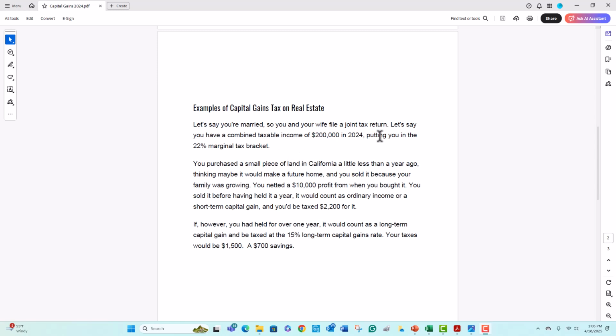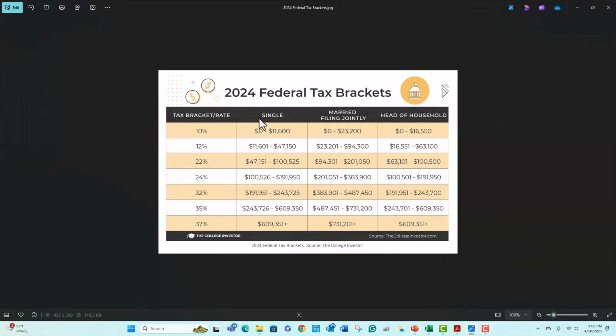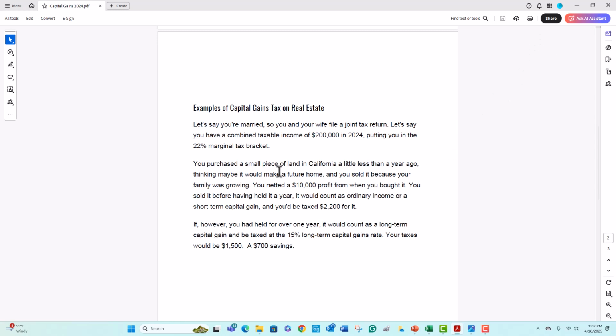So you and your wife make roughly $200,000 a year. Yes. And that alone will put you in a marginal tax rate of 22%. And the marginal tax rate is here. These are the federal tax rates for your income. So if you're making $200,000, married filing jointly, you're in the 22% tax bracket. You're in here, 22%. Okay, moving on.